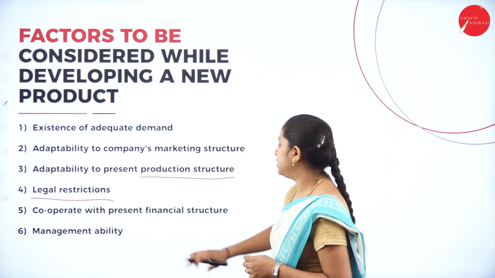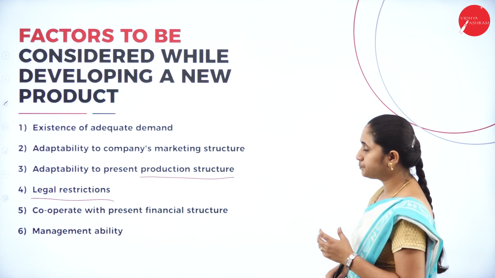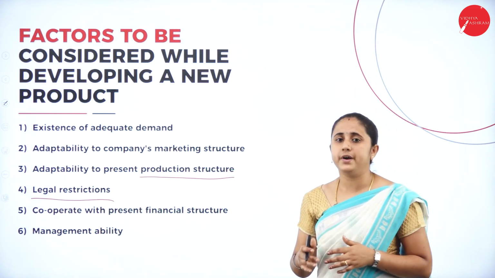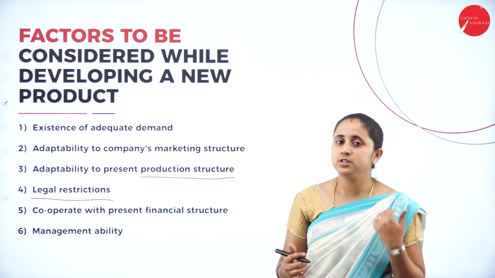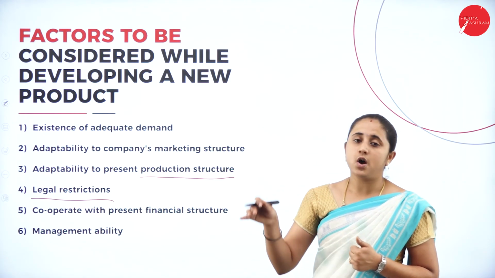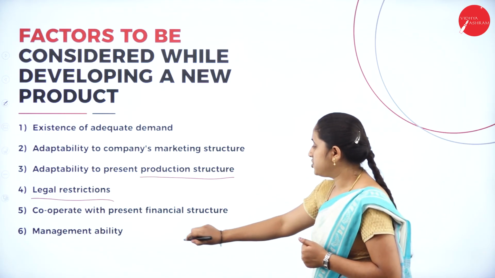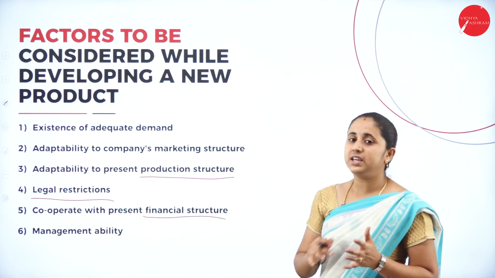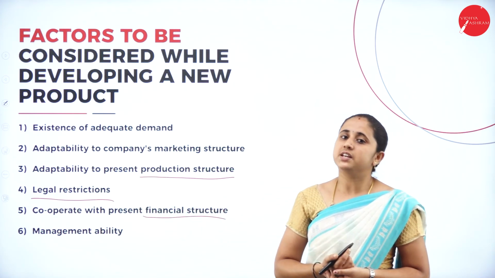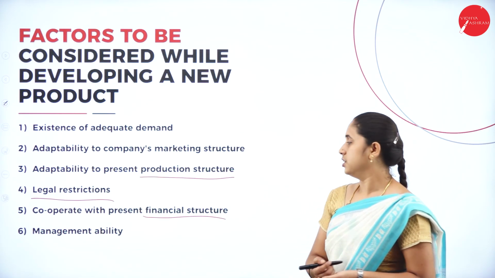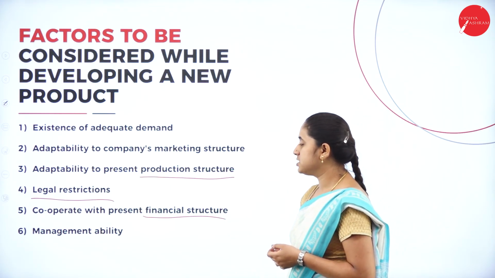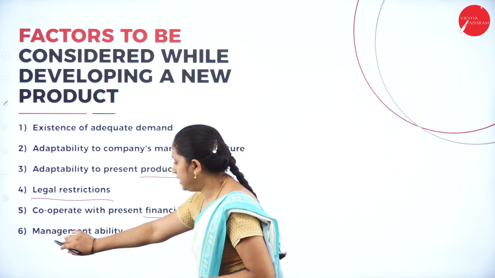Next, cooperate with the present financial structure. To produce a new product, to enter into a new market, you need finance. So you need to concentrate on the present financial structure. So your company is in the position to offer such finance for the new production. You need to concentrate on financial structure. Then management ability.